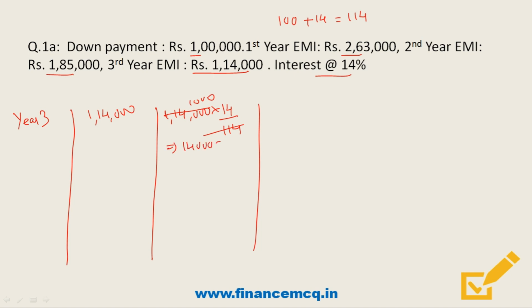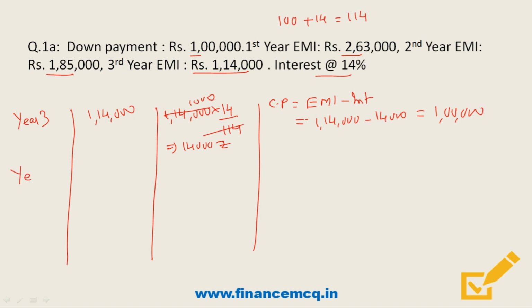14,000 rupees. So friends, now it will be very easy to calculate the cash price for the third year. So cash price will be EMI amount minus interest. So friends, here the EMI amount is 1,14,000 and interest is 14,000. So cash price will be 1 lakh rupees.